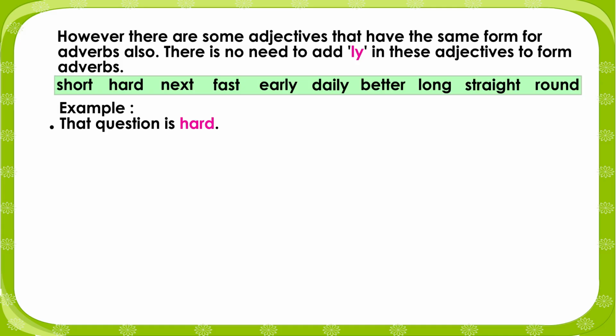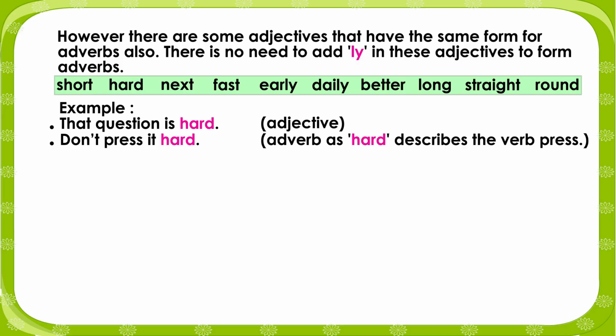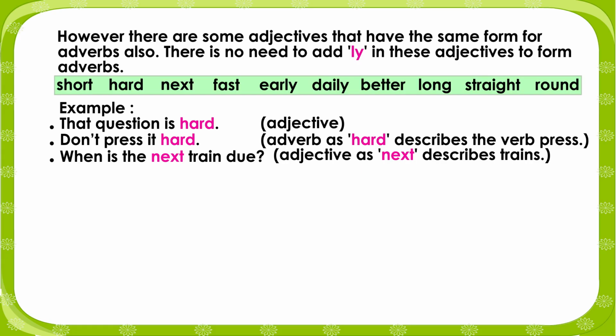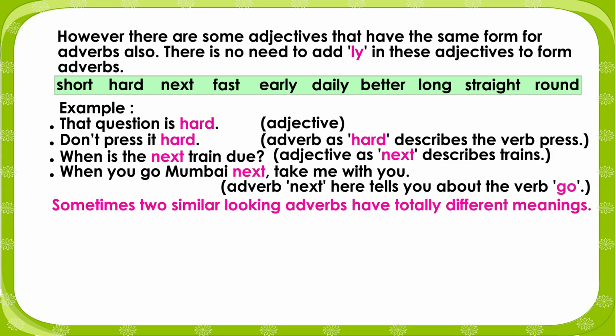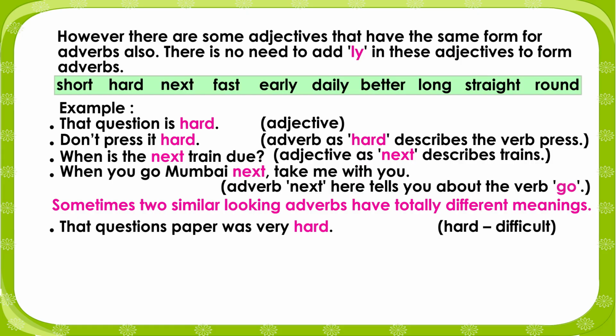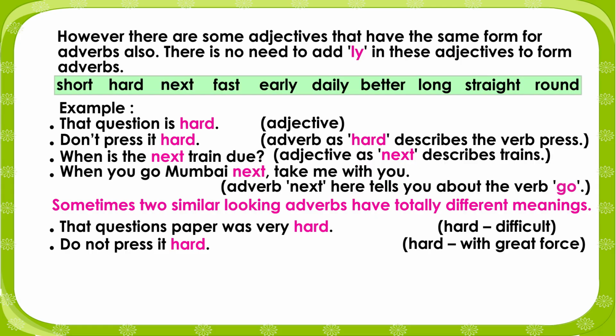Example: That question is hard. Adjective. Don't press it hard. Adverb, as hard describes the verb press. When is the next train due? Adjective, as next describes trains. When you go to Mumbai next, take me with you. Adverb, next here tells you about the verb go. Sometimes two similar looking adverbs have totally different meanings. That question paper was very hard. Hard, difficult. Do not press it hard. Hard, or with great force.